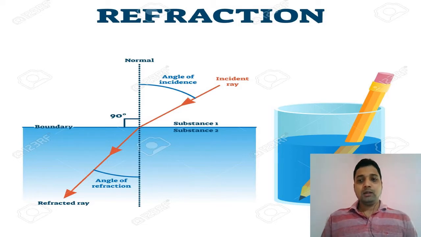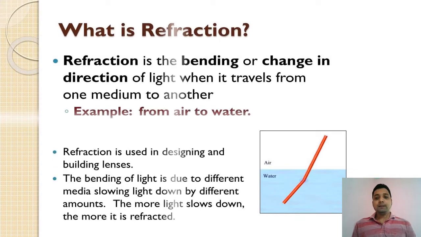So let's start today's topic, refraction. First thing to know is what is refraction. Refraction means when a ray of light is traveling from one transparent medium to another. We know the speed of light is maximum in air, which is 3 × 10^8 meters per second. Experimentally, it is proved that no material object can travel at a speed greater than the speed of light in air or vacuum. So when a ray of light travels from one medium to another, because of a change in speed, its direction changes. It seems to us a little bit bent. So that's what we can call refraction.